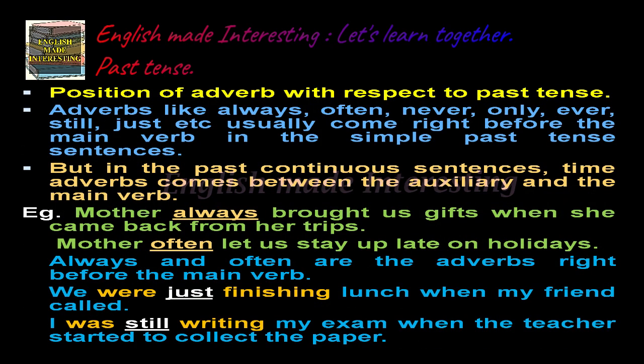Position of the verb with respect to past tense. Adverbs like always, often, never, only, ever, still, just, etc. usually come right before the main verb in the simple past tense sentences. But in the past continuous sentences, time adverbs come between the auxiliary and the main verb.